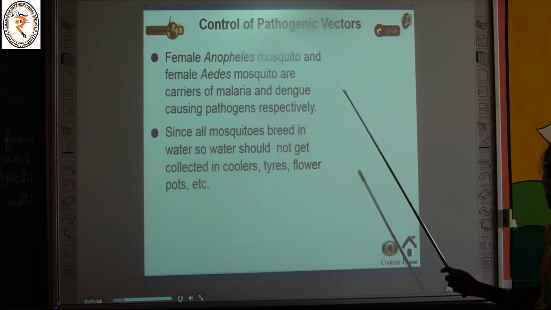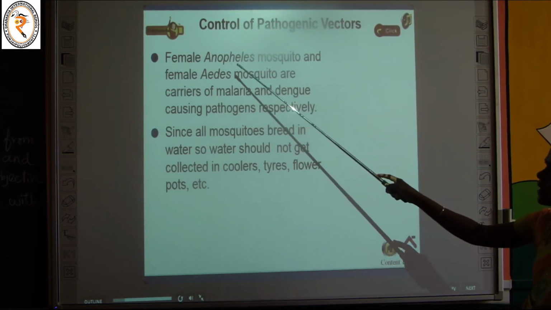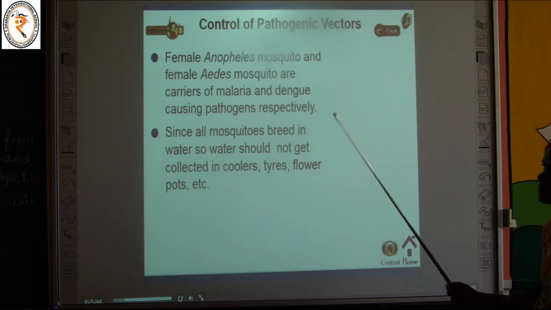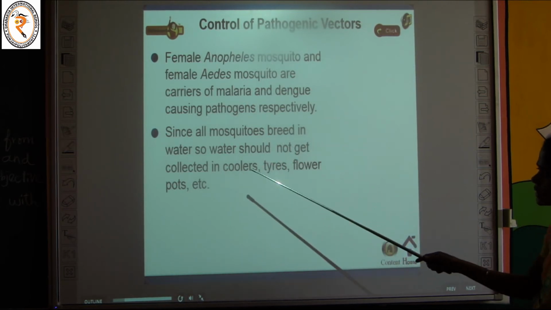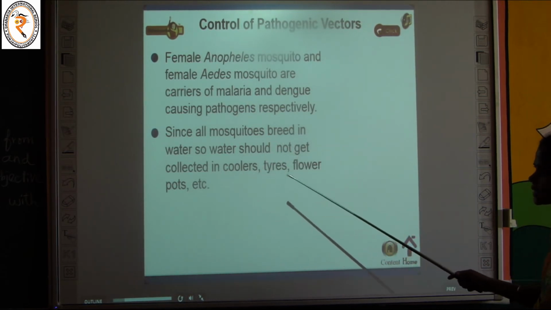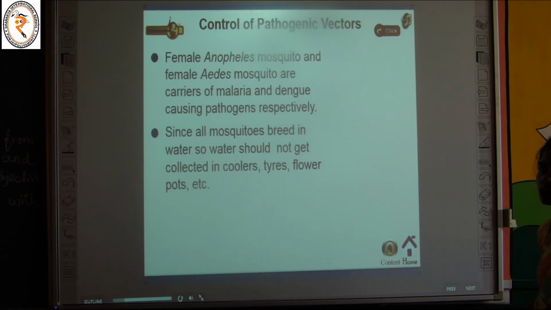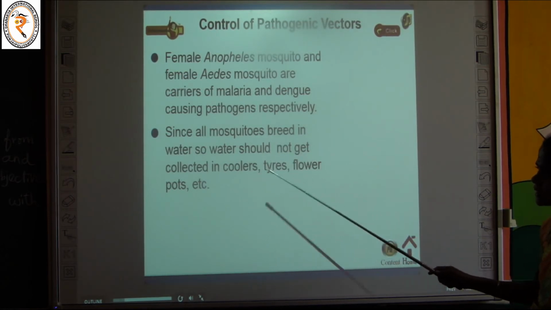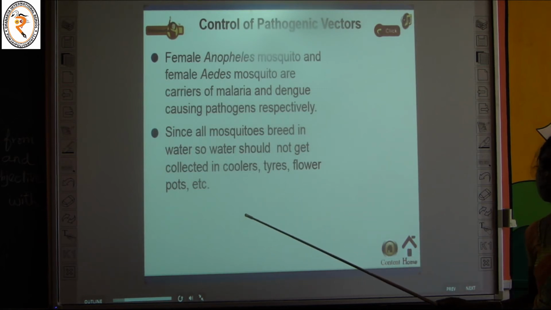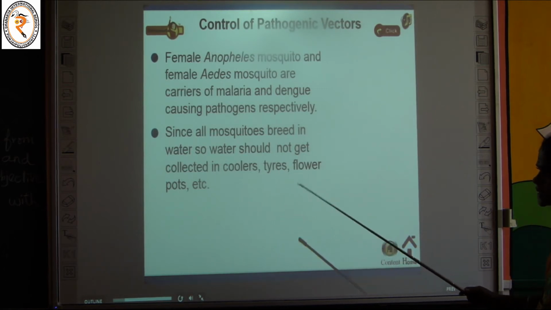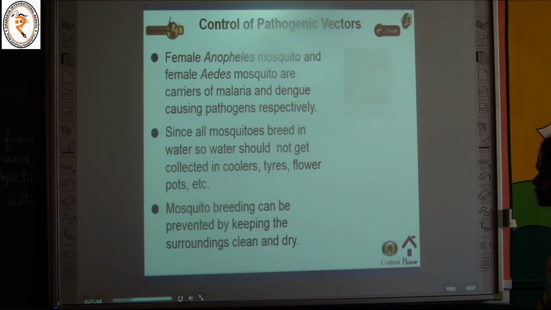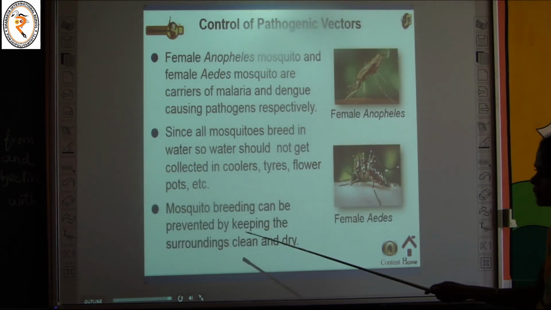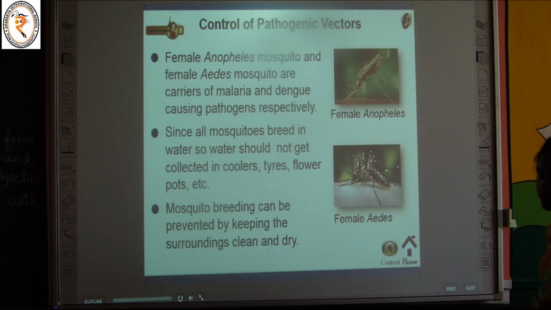Since all mosquitoes breed in water, water should not get collected in coolers, tires, flower pots, etc. Mosquito breeding can be prevented by keeping the surroundings clean and dry.